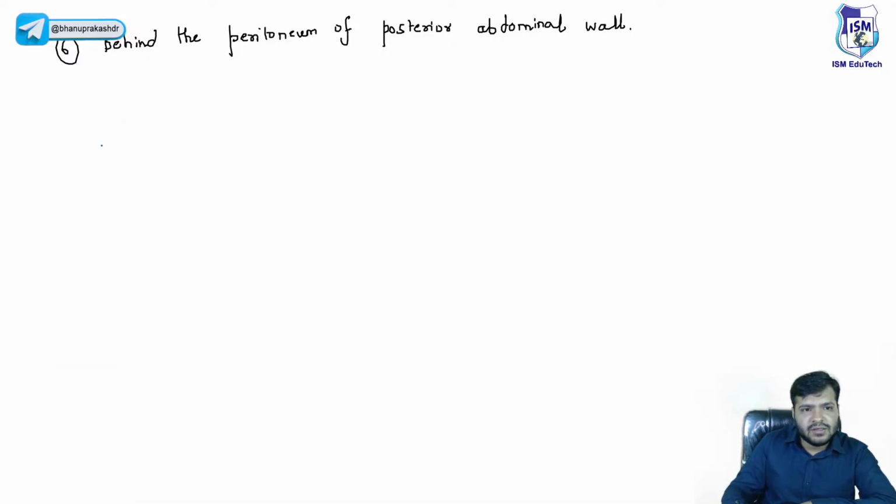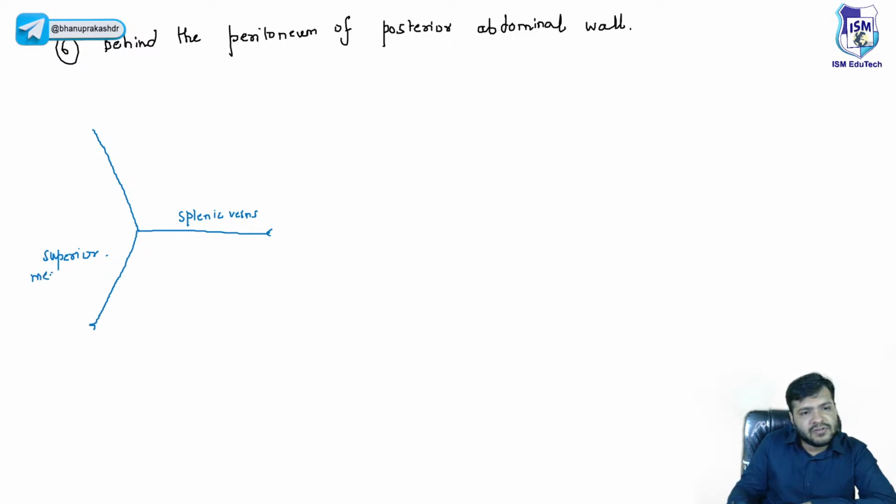No need to worry. So this is the portal vein, and this portal vein is formed from the splenic vein and the superior mesenteric vein. So yes, this is the splenic vein, and this is the superior mesenteric vein.